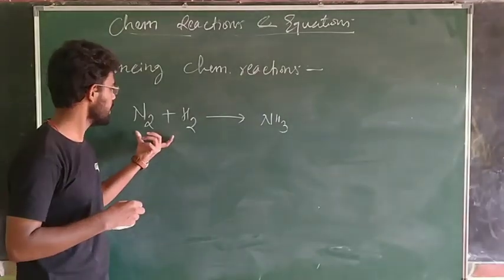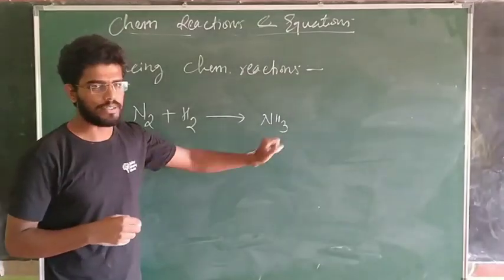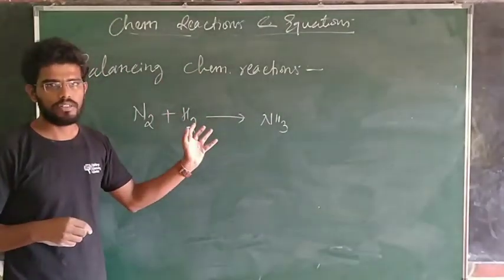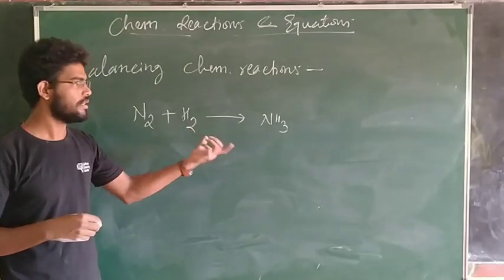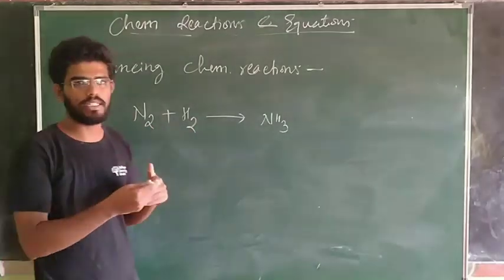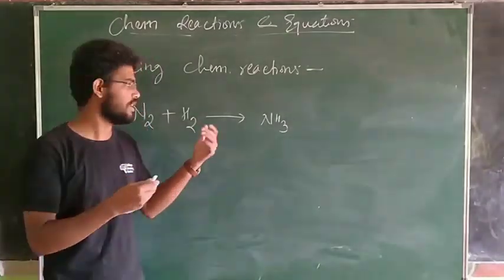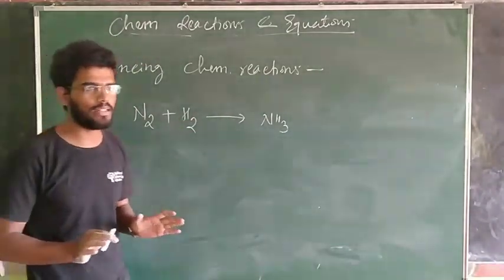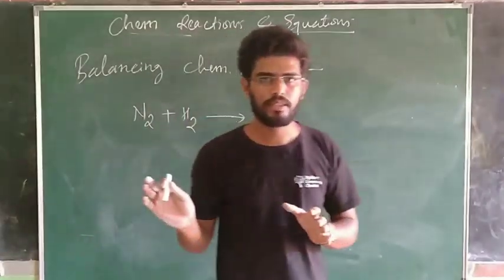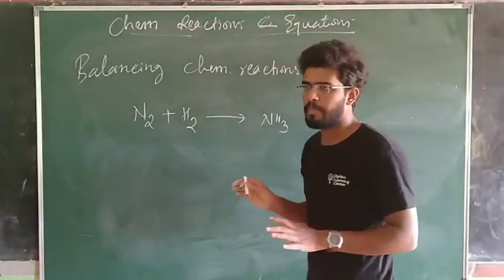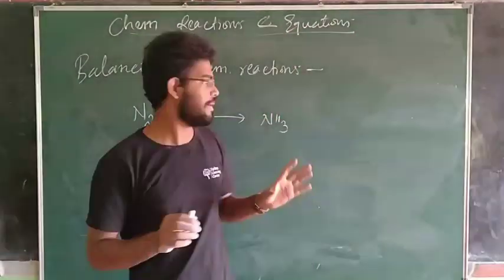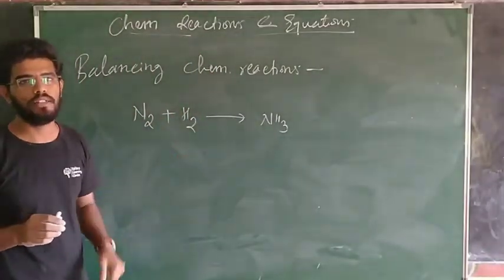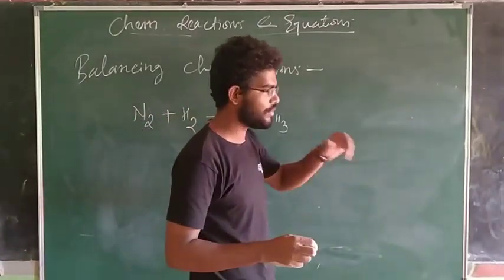So we have the reaction N2 plus H2 gives NH3. We can simply balance this reaction just by looking at the elements. But if we have a lengthy reaction, if the number of elements is more, you may get confused. So for that, while practicing we will follow a standard method that will help us balance the reaction easily and get the correct answer. For that, we need to make one chart.